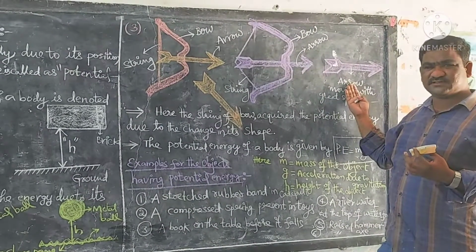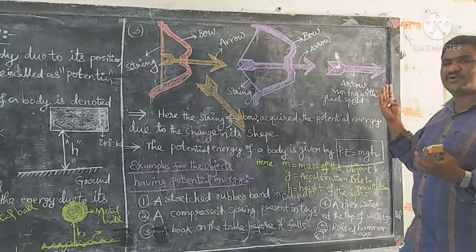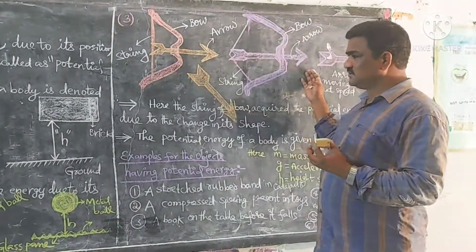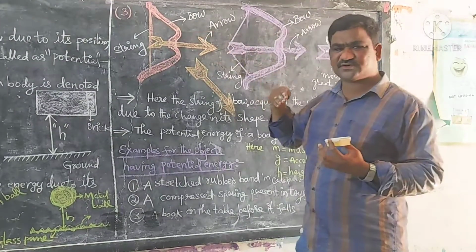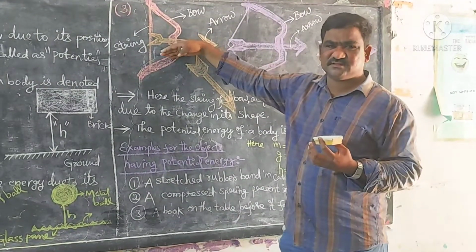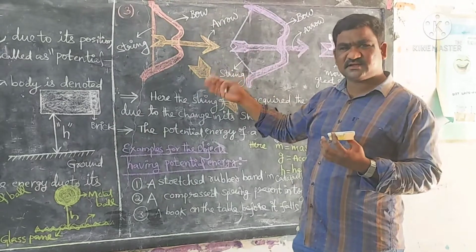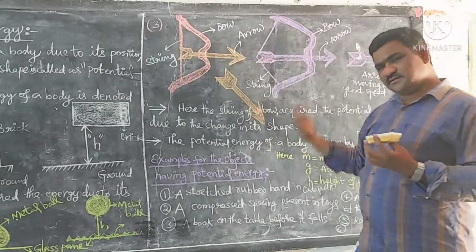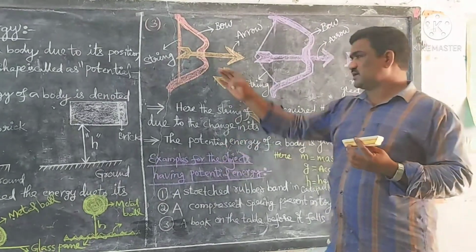That energy is called potential energy. So in this instance, we applied less force, so the work is less and that work is converted into negligible or less potential energy.